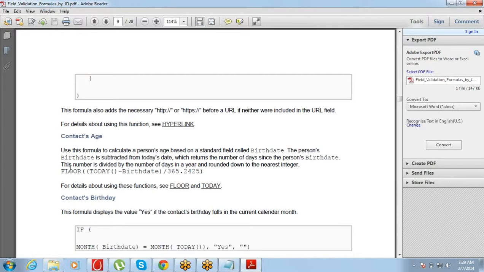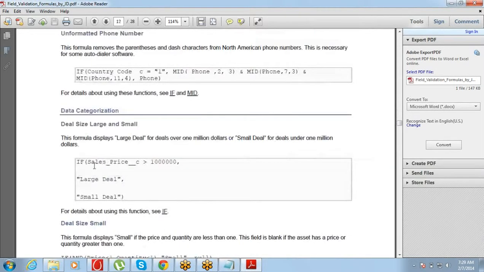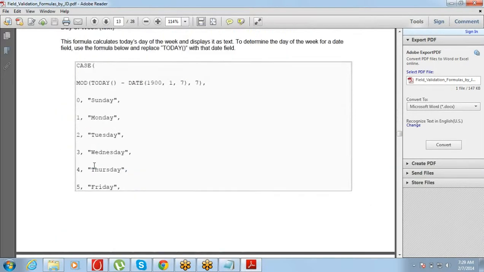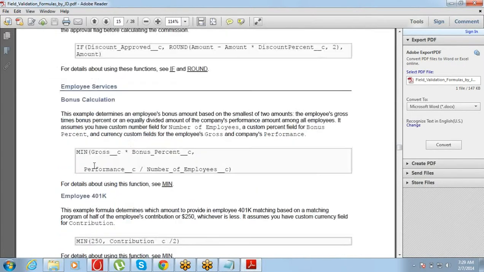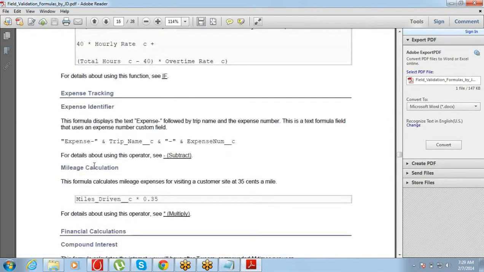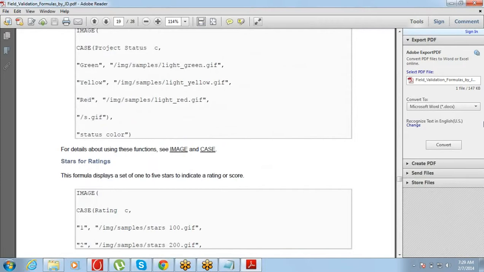Trying to find out a contact's age. How do you find out the age of a contact? Figure out the weekday number, discount on the opportunity. So a lot of examples are given, so you guys can just look into this. This will be very helpful.